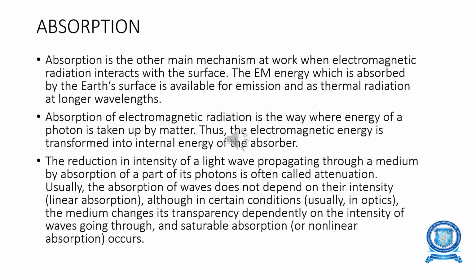Next, absorption. Absorption is the other main mechanism at work when electromagnetic radiation interacts with the surface. The electromagnetic energy which is absorbed by the Earth's surface is available for emission as thermal radiation at a longer wavelength. Absorption of electromagnetic radiation is the way in which the energy of a photon is taken up by matter. Thus, the electromagnetic energy is transformed into internal energy of the absorber. The reduction of the intensity of a light wave propagating through a medium by absorption of a part of its photons is called the attenuation effect.